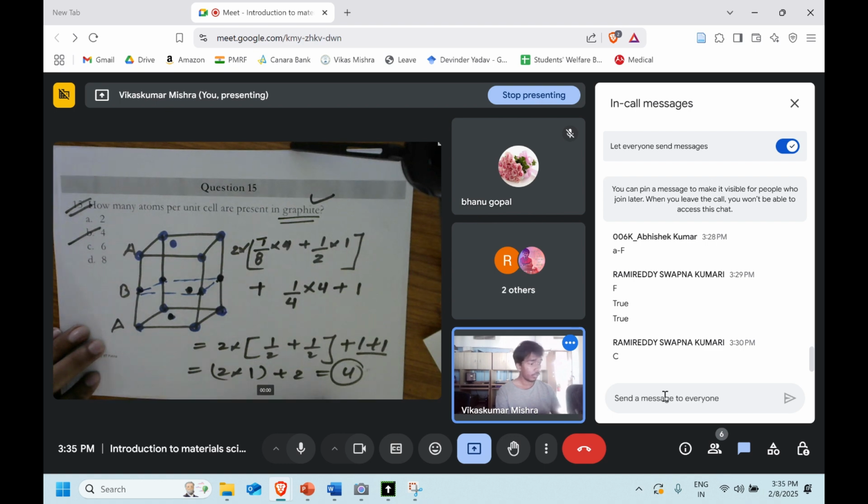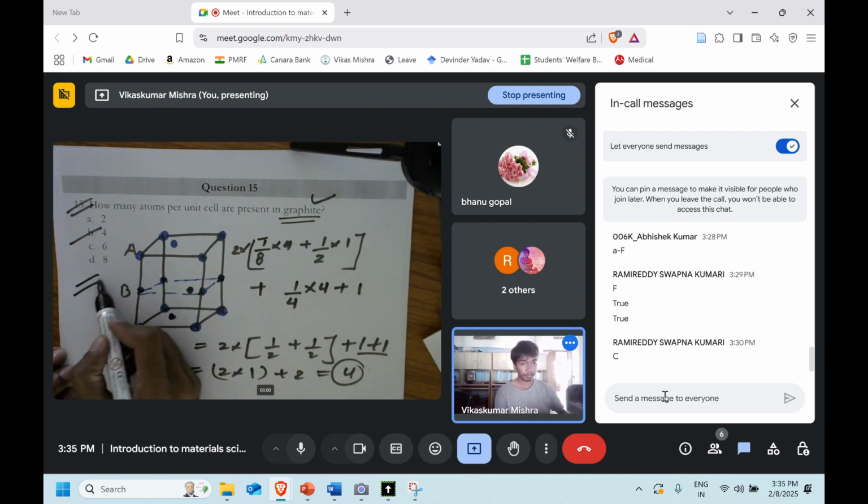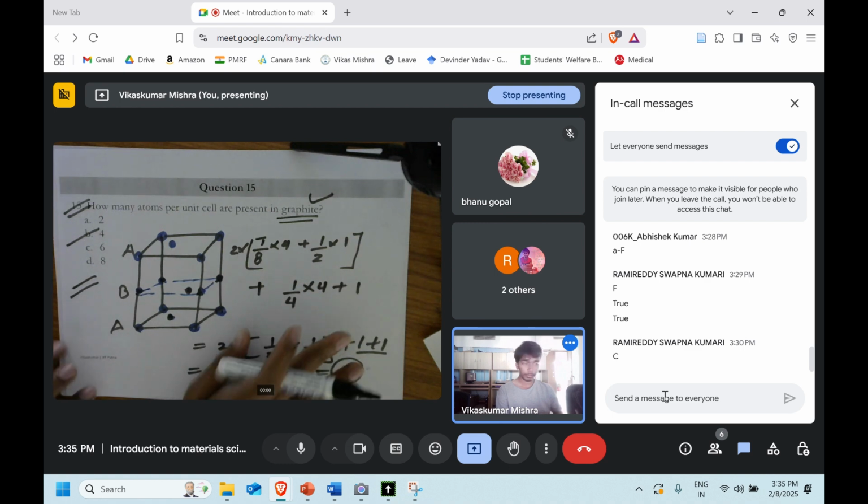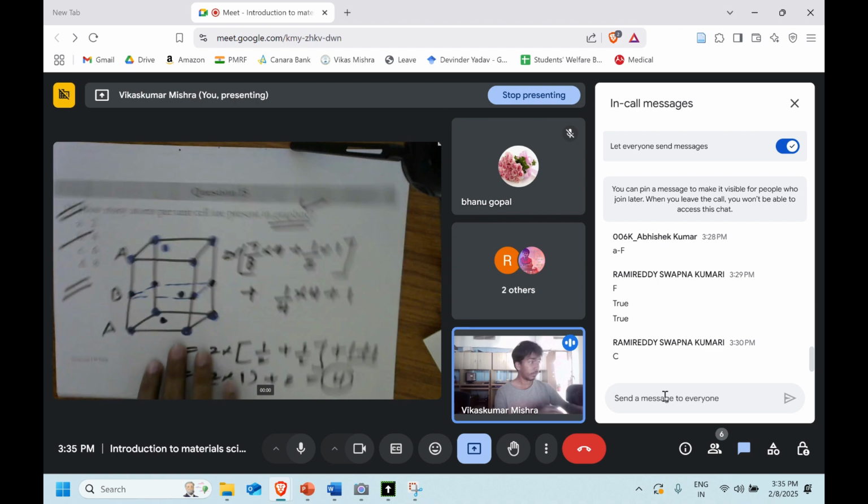Okay, so if there is any doubt in this, please let me know. There was one more task given by the professor, that we have to find the coordinates of these particular atoms, which is very easy. I leave it to you. If you find any problem in that, we can discuss it. Okay, since there is no doubt in this question, let's move ahead.